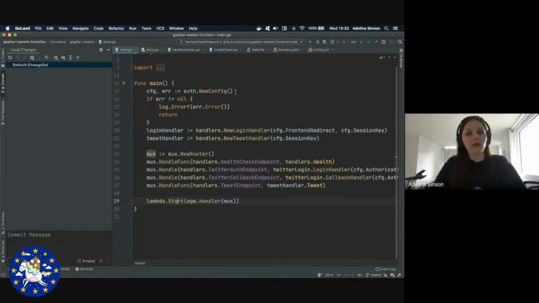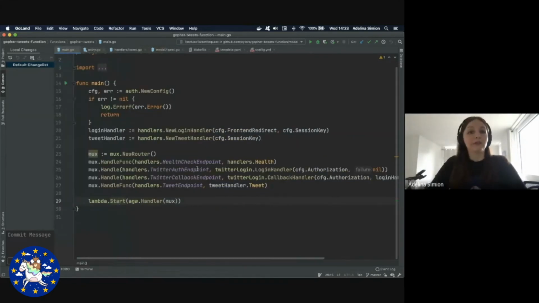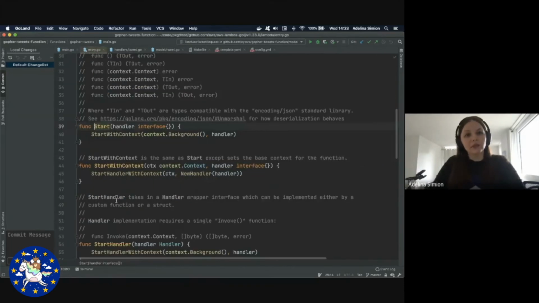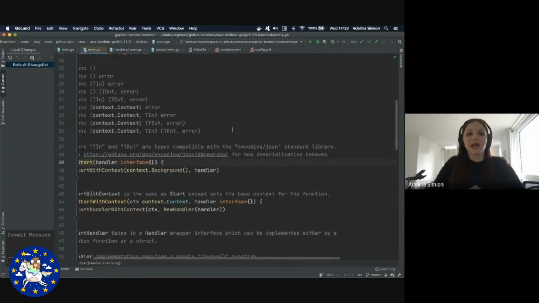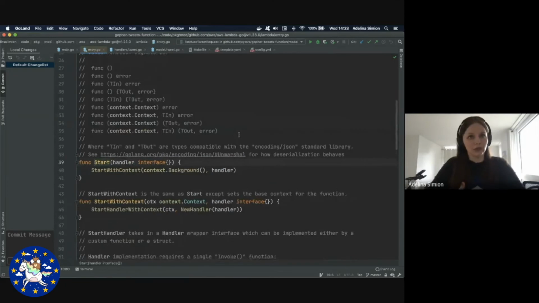We get some config, then we put together some HTTP handlers that we combine in a mux, since we have several endpoints in our Lambda function. And then we pass this mux to the Lambda handler. The Lambda handler is the one that Xiao was talking about during the serverless in action section. If I click through here, we can see that it's the exact signature that Xiao presented to you. So this is how we invoke the Lambda handler with our code.